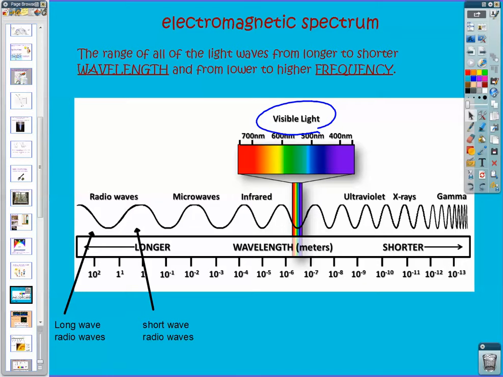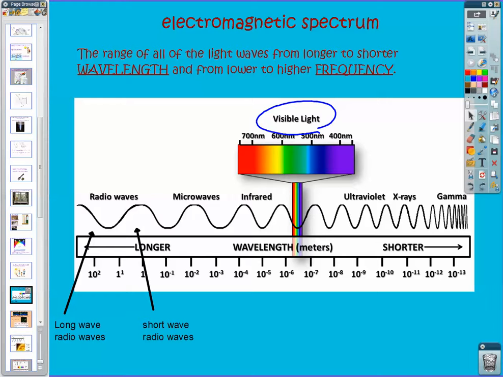The electromagnetic spectrum is this band of all the electromagnetic waves. So it's just a visual representation. And what you'll see is that it starts on one side with long wavelengths and low frequencies, and we call these radio waves. And then we have 7 different sets of waves, ending with gamma waves over here, which have very high frequencies and very short wavelengths. This means that gamma waves have a lot of energy.